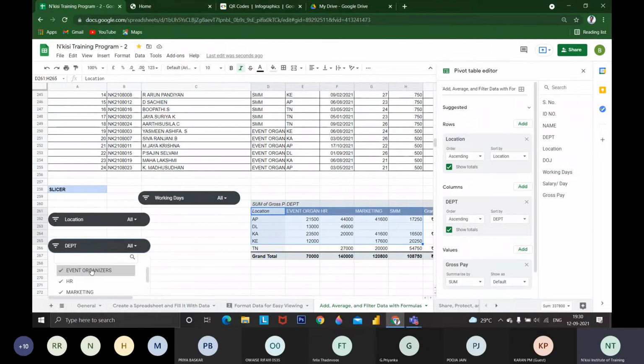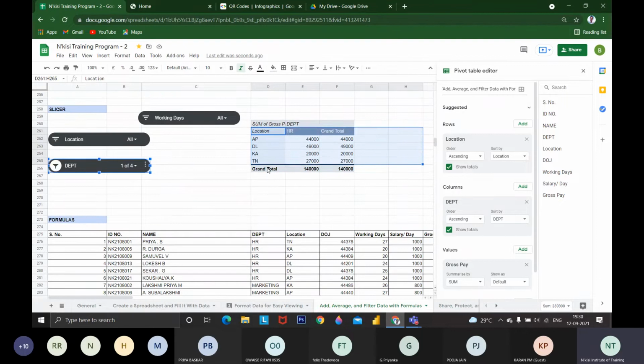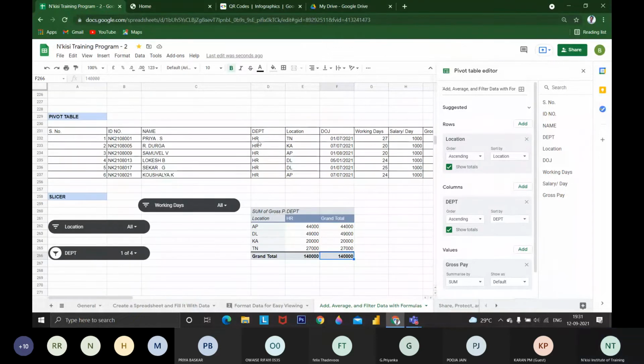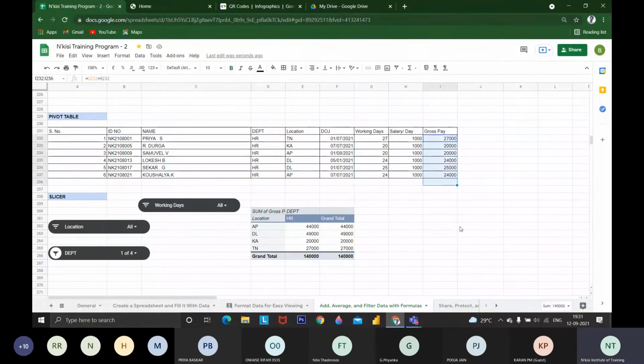If I want the HR department alone, I clear all the filters and I get the HR department alone, like event organizers or HR. Whatever data is available for HR, the total I'm getting is 1,40,000. For HR, you can see the sum here. You can see sum, average, minimum, maximum, count.